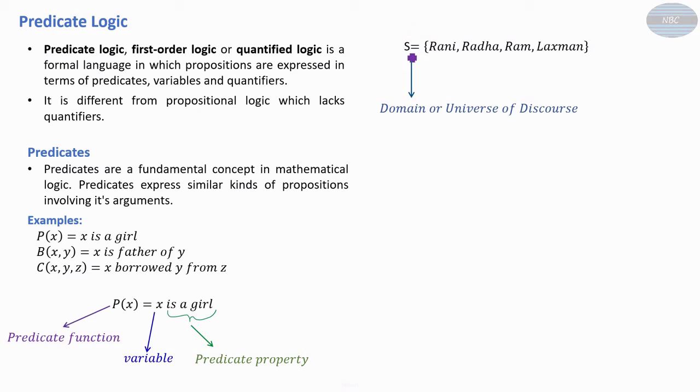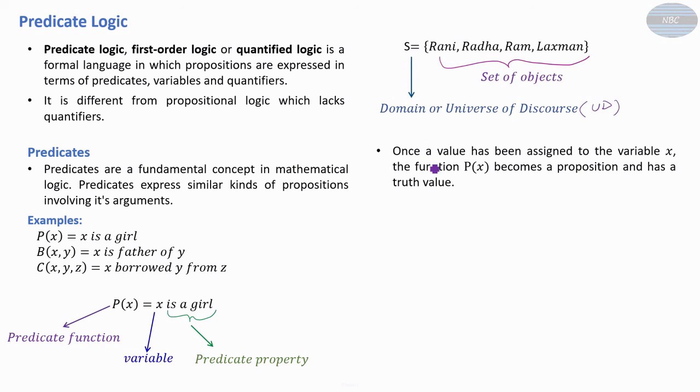Here S is a set, and it is also called the domain or universe of discourse. Domain means, in this example we are taking x as a variable and the value of x belongs to this particular set. Suppose the domain of this predicate is this set S, then the value of x may be Rani, Radha, Ram or Lakshman. So this set is called the domain or universe of discourse, in short form UD, and these are the set of objects.